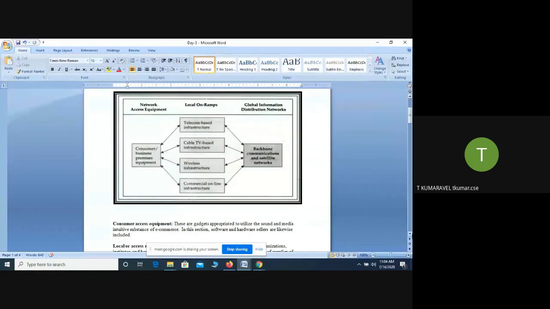Suppose you are running an organization and you plan to sell the product all over the world. How do you do that? In order to transfer the information all over the world, the communication technique you are going to use is called the global information distribution network.